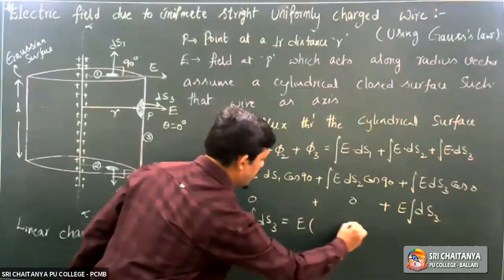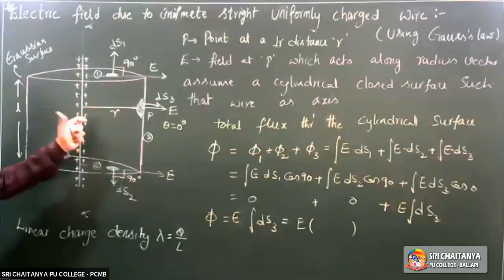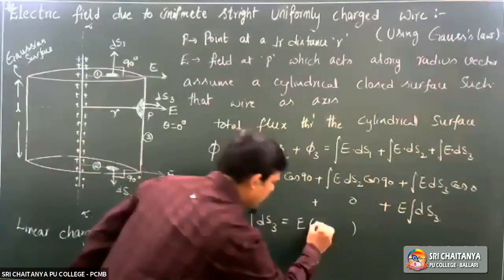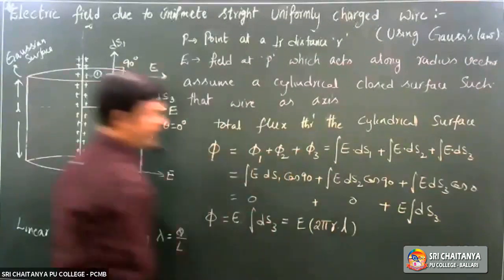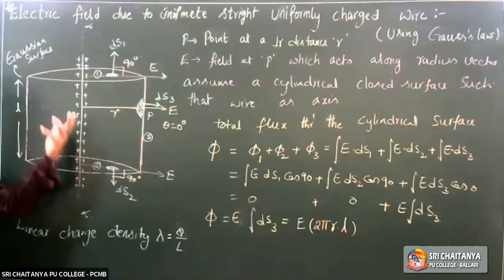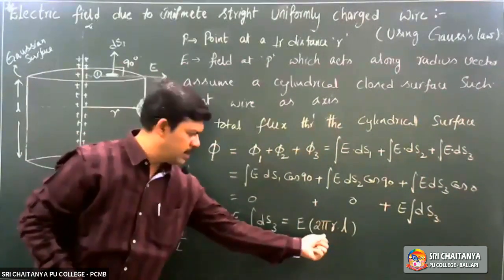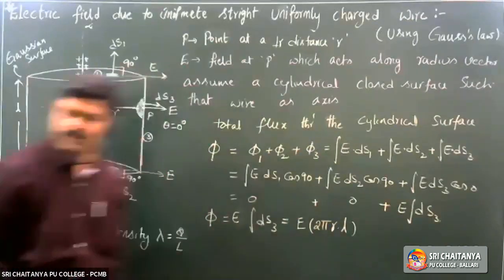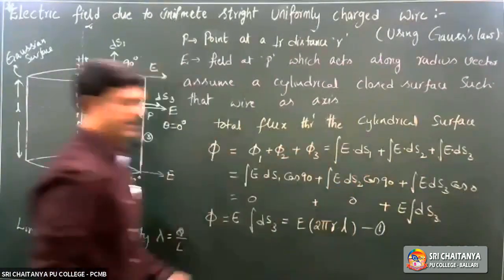For the curved surface, the integral of ds3 means its total surface area, 2 pi r into L. Clear? Take this as one.